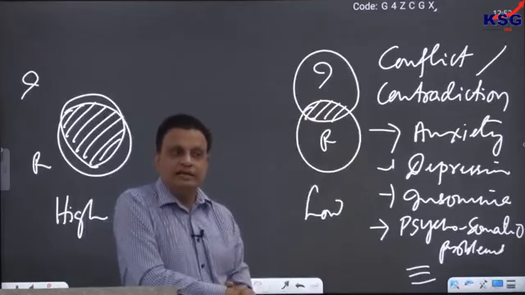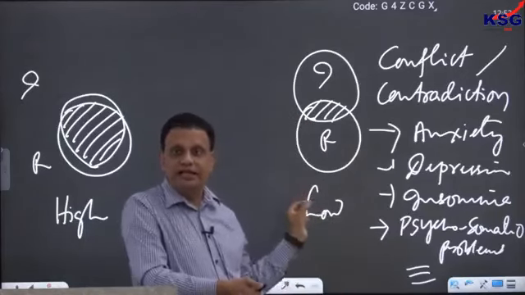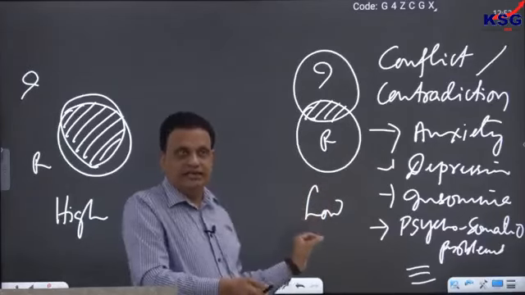Remember, anxiety and depression may have other causes also, but one of the important causes of anxiety and depression is often the lack of integrity in the personality.